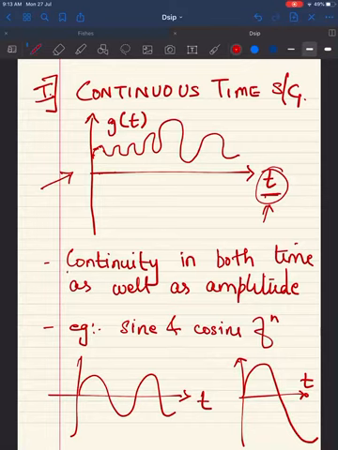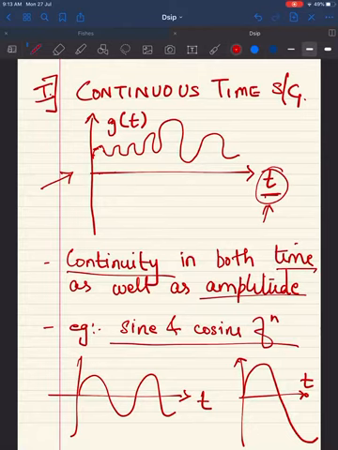It should be continuous both in time as well as amplitude. For example, the sine and the cosine function is an example of a continuous time signal. This is another example of a continuous time signal. This is also another example of a continuous time signal.